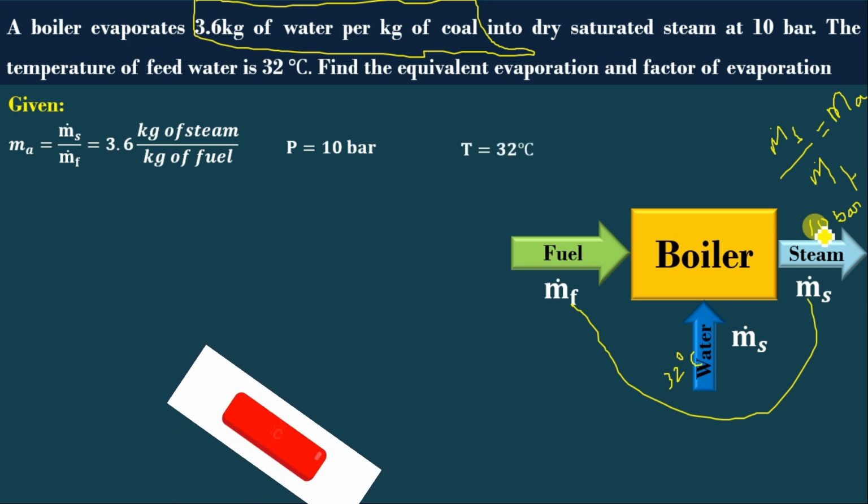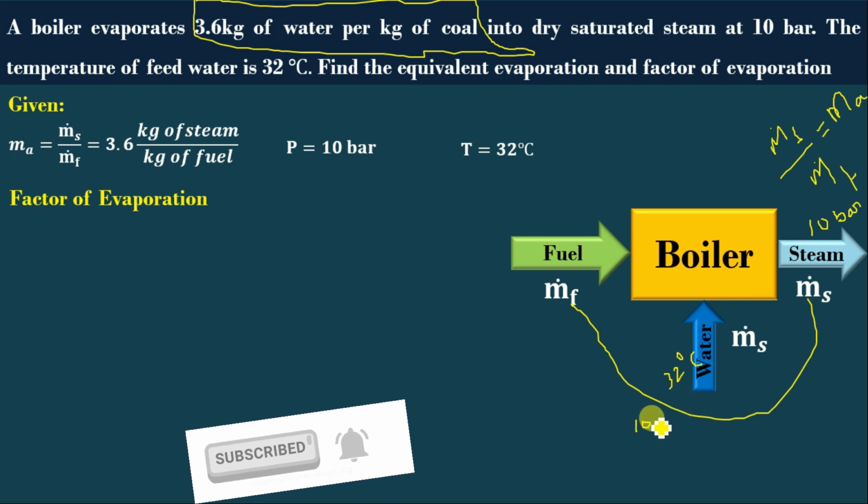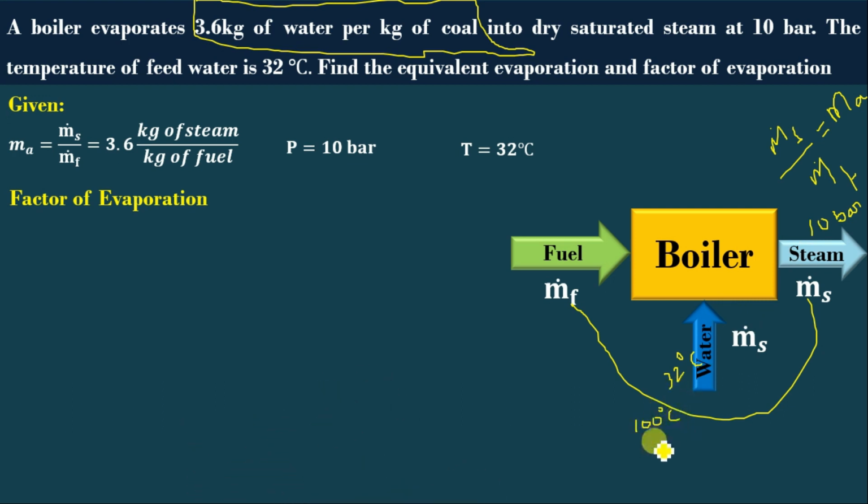We need to find the equivalent evaporation and factor of evaporation. First, we will discuss the factor of evaporation. We already discussed that factor of evaporation is defined as follows: water at 100 degrees Celsius and 1 bar pressure enters the boiler and generates dry saturated steam at 100 degrees Celsius and 1 bar.